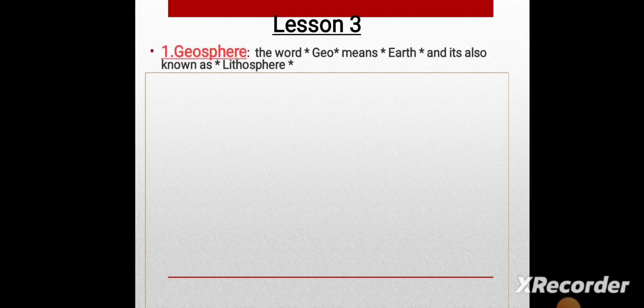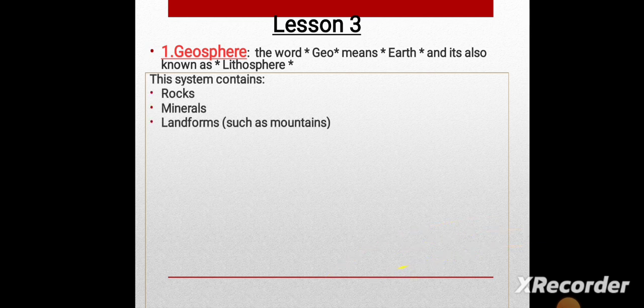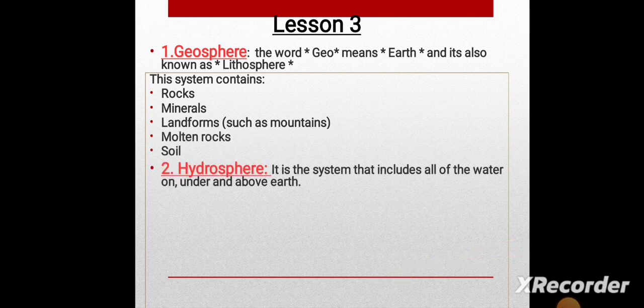The word geosphere: the word geo means the earth. It has another name, which is called lithosphere. This system contains rocks, minerals, landforms like mountains and valleys, molten rocks, and soil.